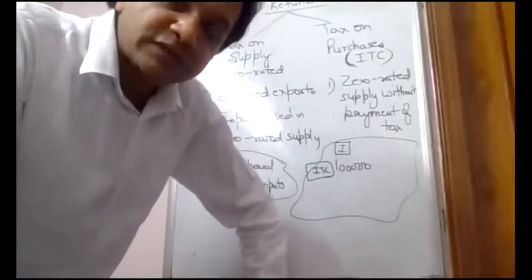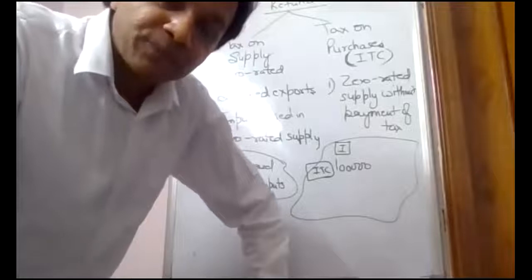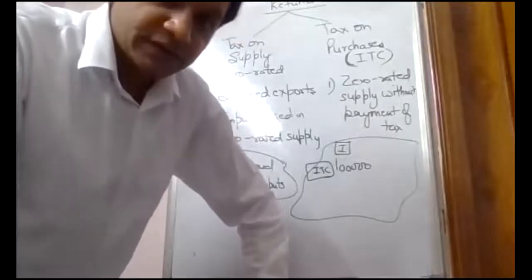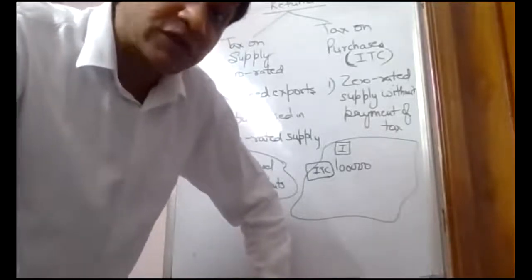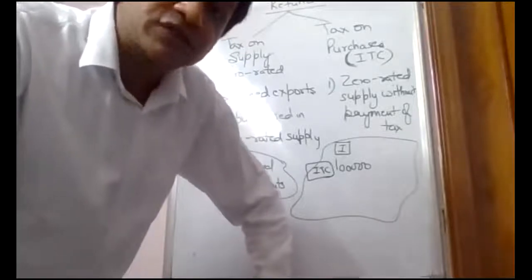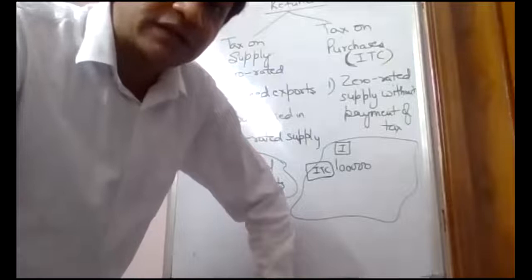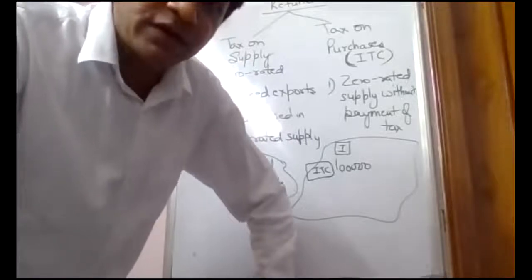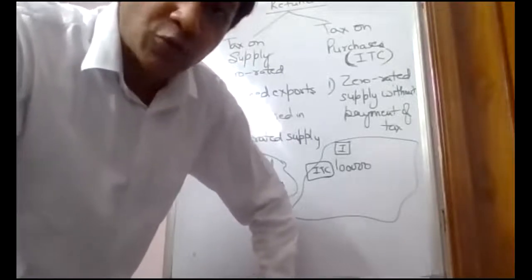And on 10 lakh rupees, suppose the rate is 28%. So how much output tax I'm going to pay? If my value of zero rated supply is 10 lakh rupees, 28% is the tax rate, so I will pay 2,80,000 as tax, output tax.